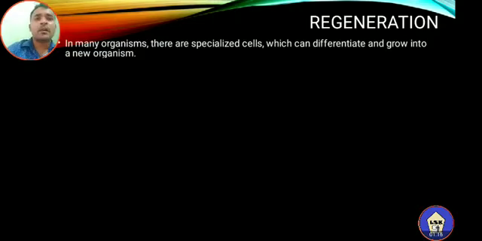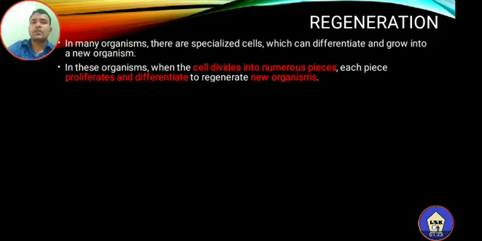The next type of asexual reproduction found again in lower organisms is regeneration. In regeneration, there are specialized cells which can differentiate and grow into new organisms. In these organisms, when the body divides into numerous pieces, each piece proliferates and differentiates to regenerate a new organism. So the lost parts are reformed, regenerated. There is almost a similarity between fragmentation and regeneration.